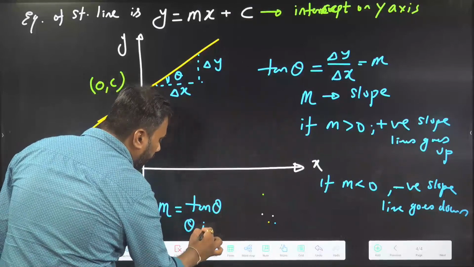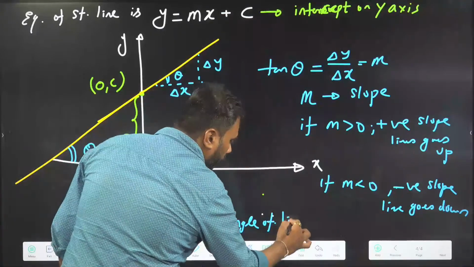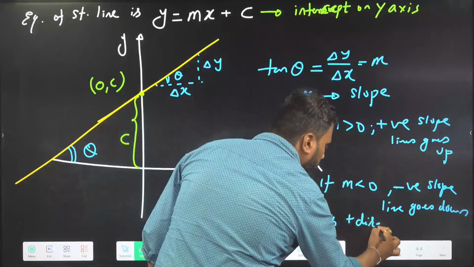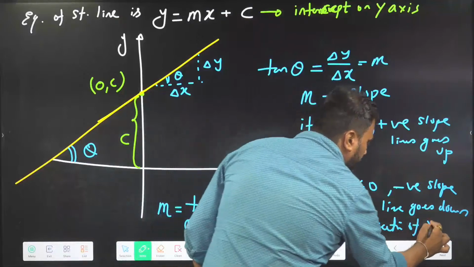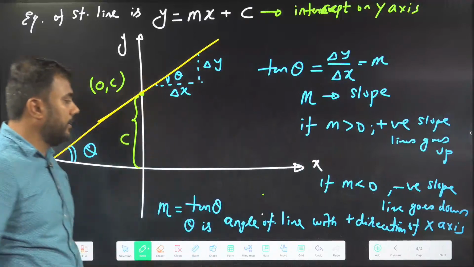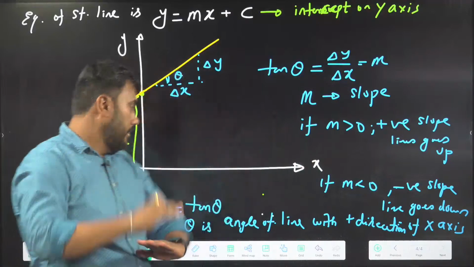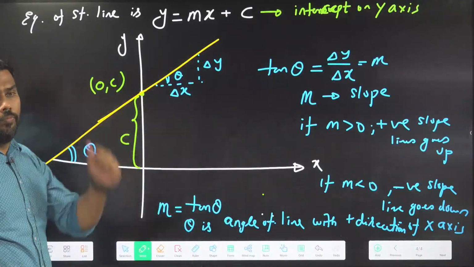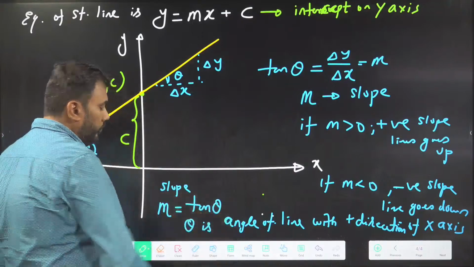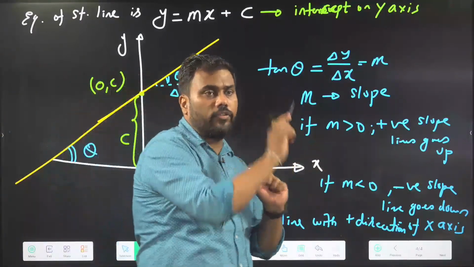Here theta is the angle of the line with the positive direction of the x-axis. So the line makes some angle with the positive direction of the x-axis. Tan of that angle is called the slope. Slope is tan theta. If the value of m is positive, the line goes up. If the value of m is negative, the line goes down.